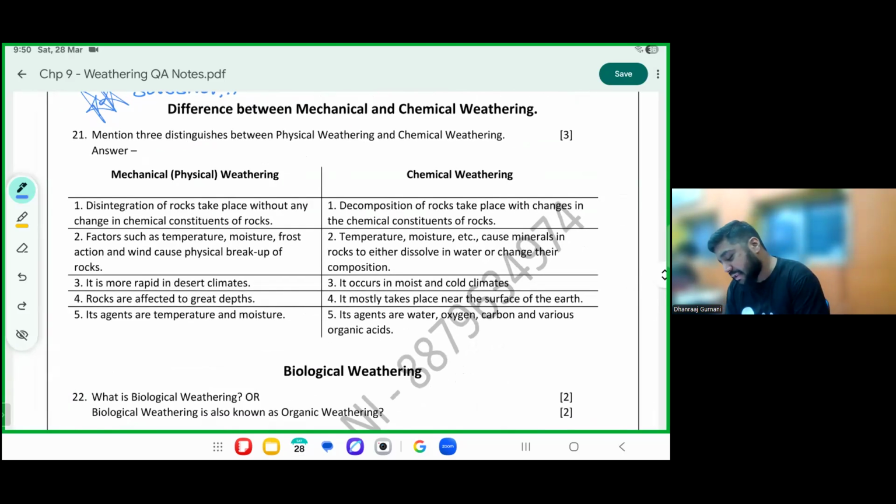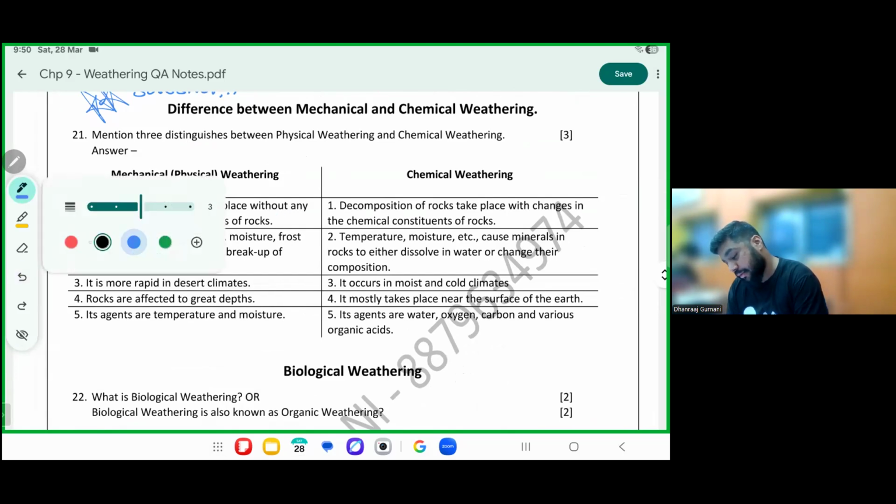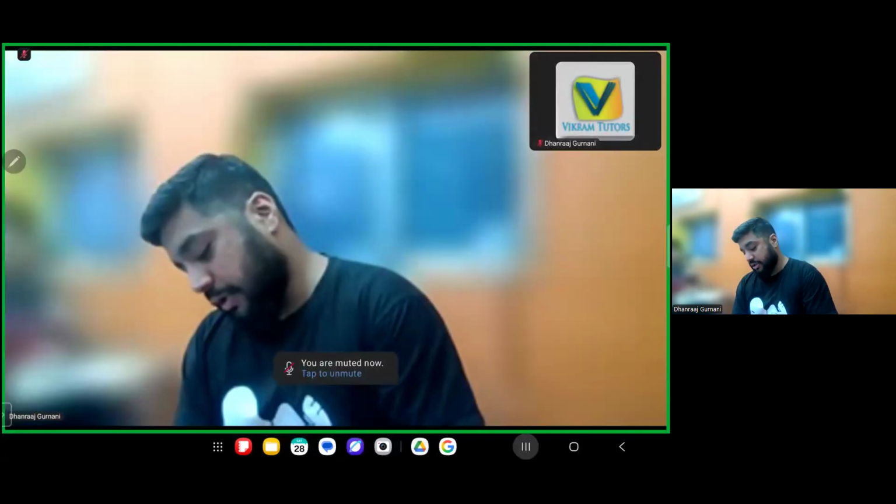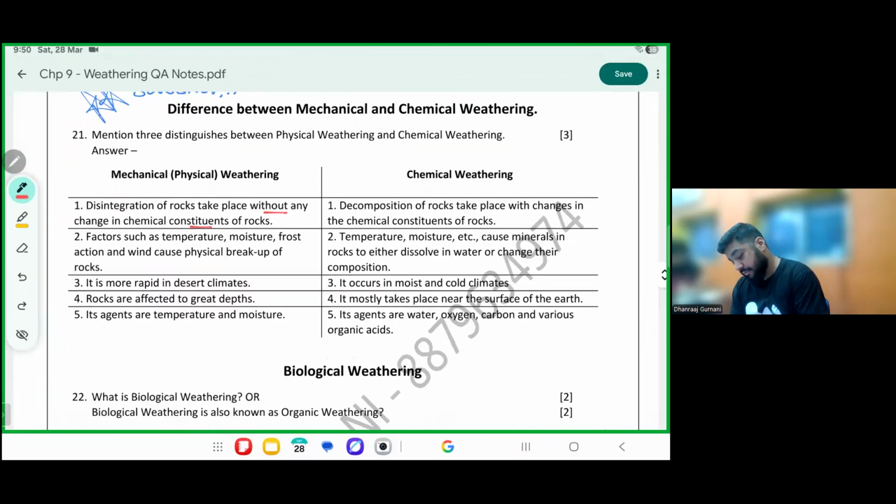Physical weathering happens from the outside without any chemical change. This happens because of chemical changes. This is a repeated one. Please mark the factors which you already did: temperature, moisture, action of frost and so on. This side also is repeated. Factors you already know: temperature, moisture, oxygen. Basically whatever is happening from the inside.